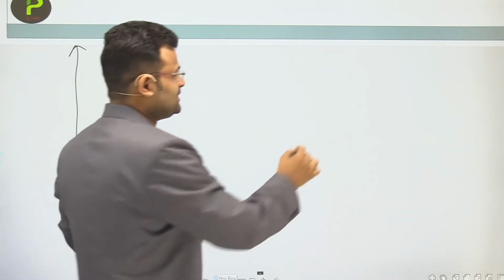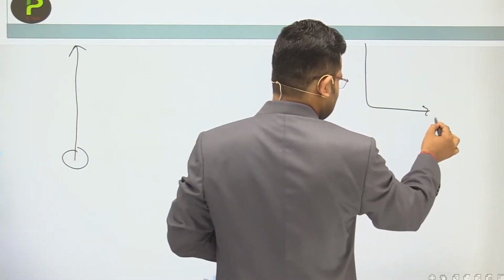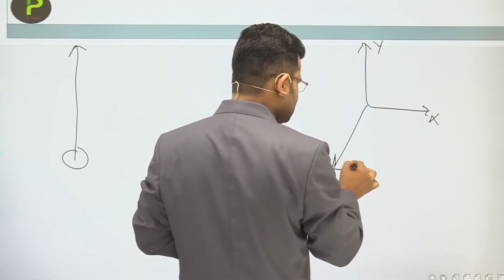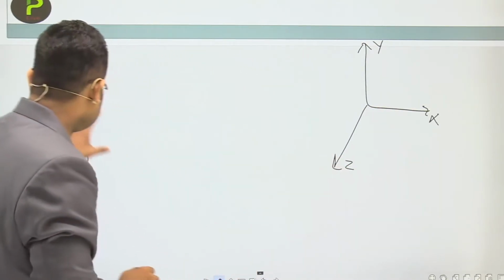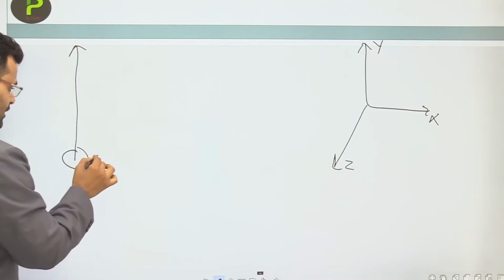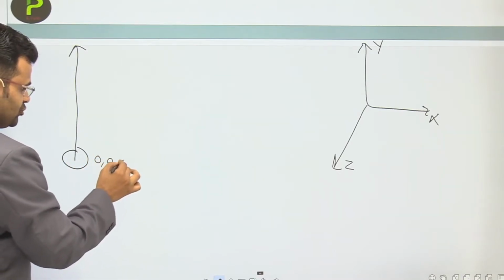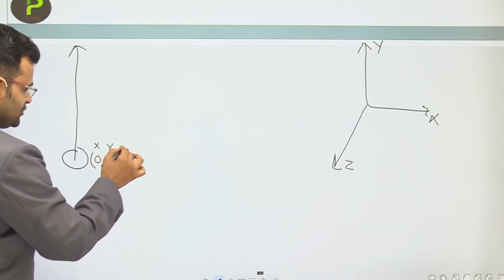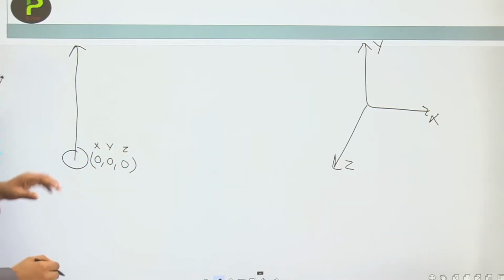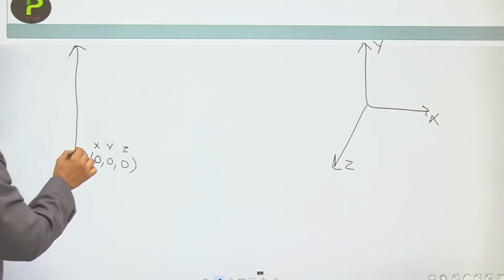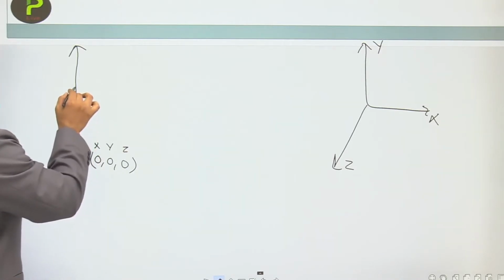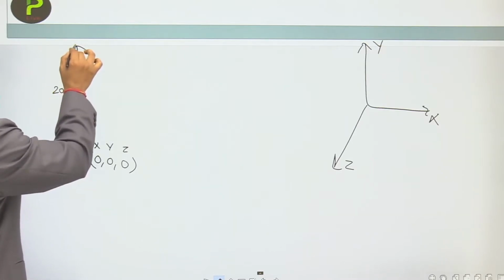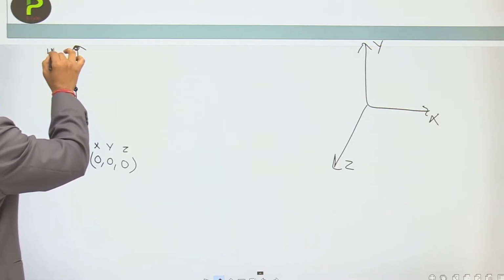Our coordinate system says that is the x direction, that is the y, and outside is the z direction. And that position, dear students, is 0, 0, 0. It means x is 0, y is 0 and z is 0. Now what happens if the body moves in the upward direction? At that position it is 20 meters and at that position it is 40 meters.